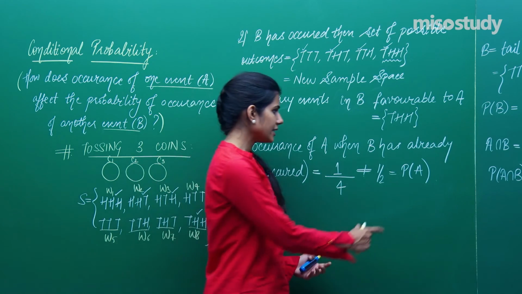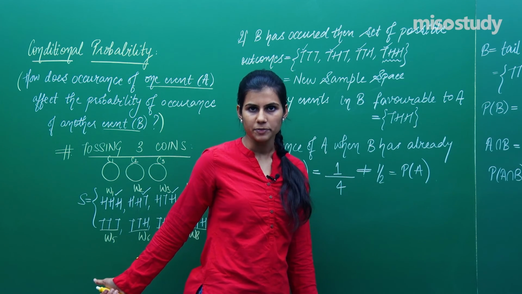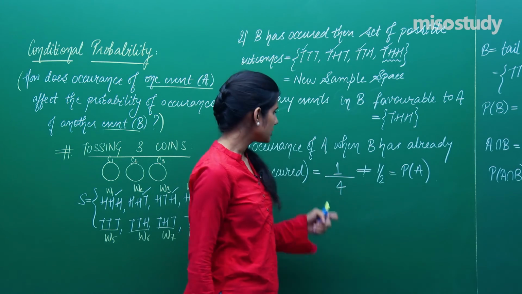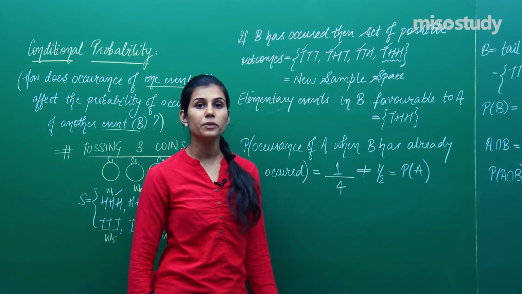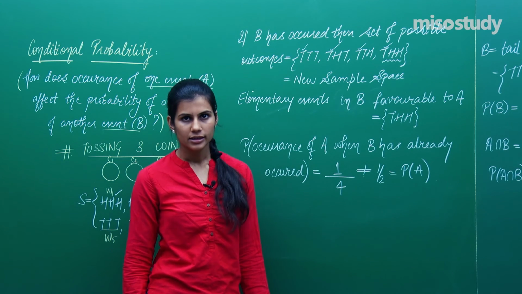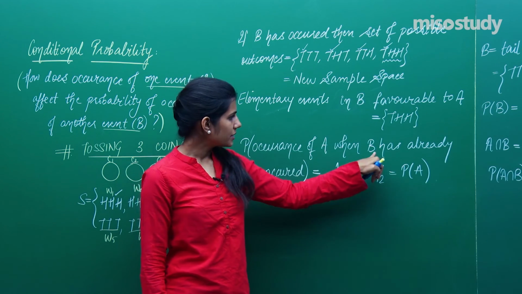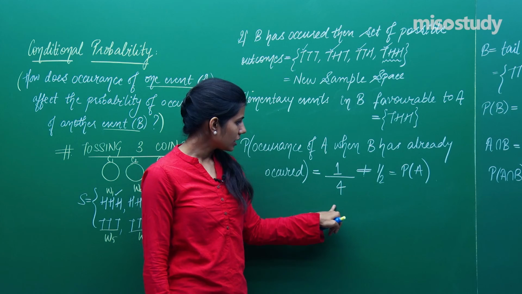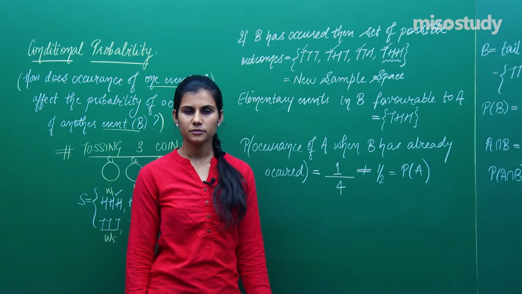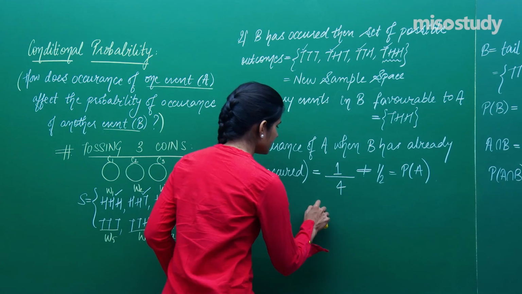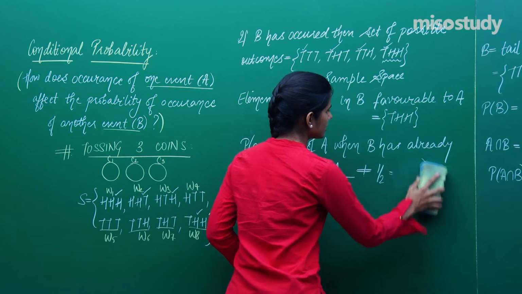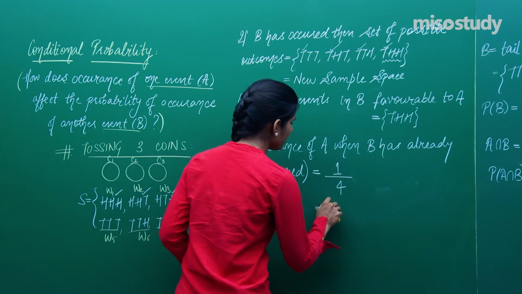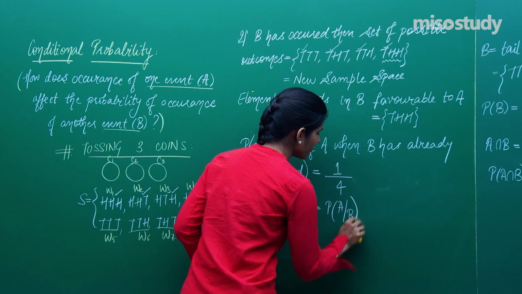So you can think that in one case my original sample space is the sample space, but in the other, B is my sample space, and A is one of the events associated with B, or a subset of B. Is it understood? Then the formula remains the same. From the sample space, find the number of elementary events favorable to A divided by the total number of elements in the new sample space, that is 4. Is it clear? This 1 by 4 is the probability of occurrence of A when B has already occurred, denoted by probability of A by B.